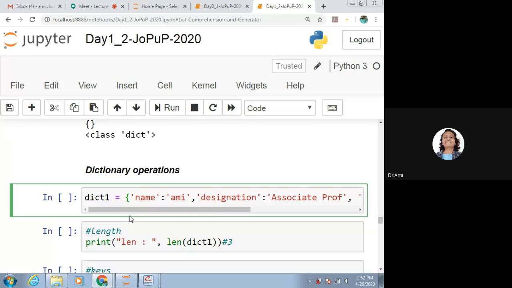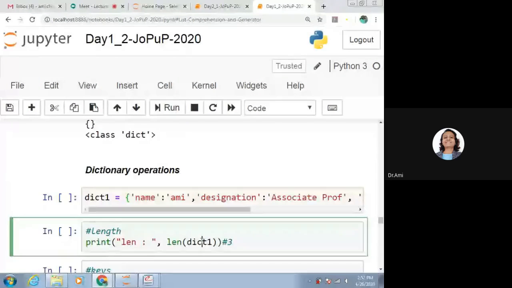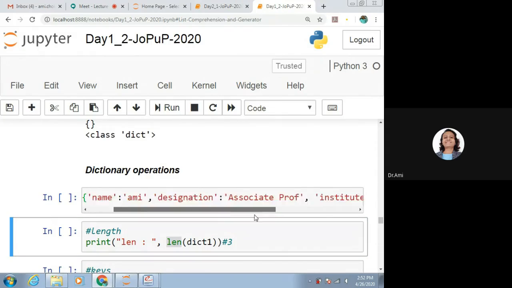So now if I want to find the length of this dictionary using len, I'll be able to get the result as 3, because name is Abhay, designation is associate prof, and institute is equal to CKPCET.